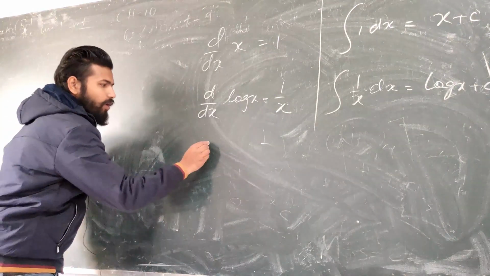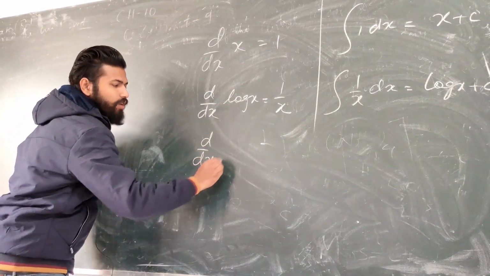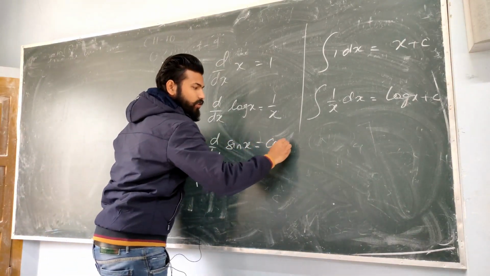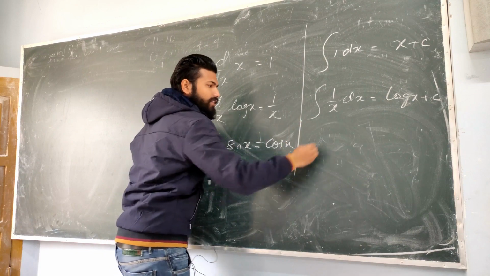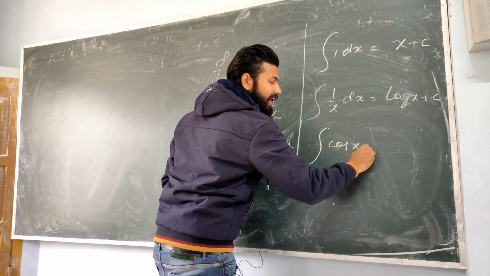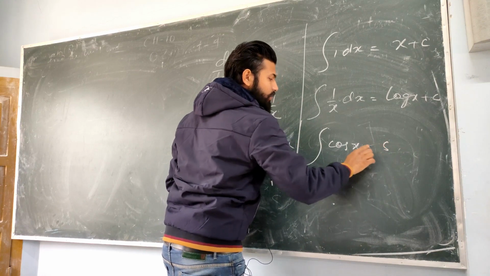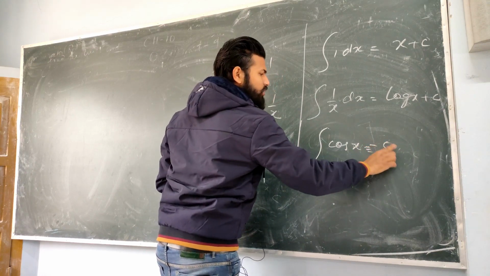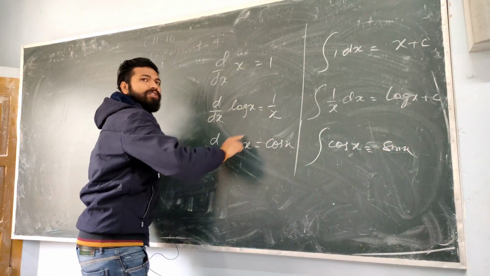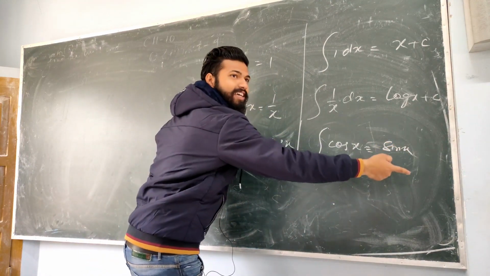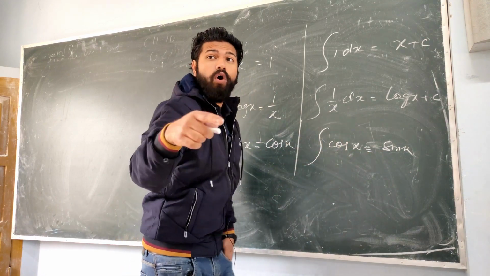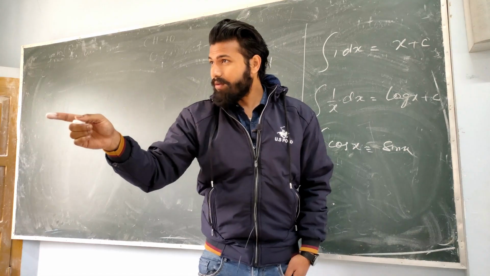We already know that d/dx of sin x is what, my dear? Cos x. So if I ask you, what is the integration of cos x? If sin x differentiates to cos x, then the integration of cos x will be sin x. Understood or not? Integration follows the opposite order, the opposite manner. Clear what I'm saying?